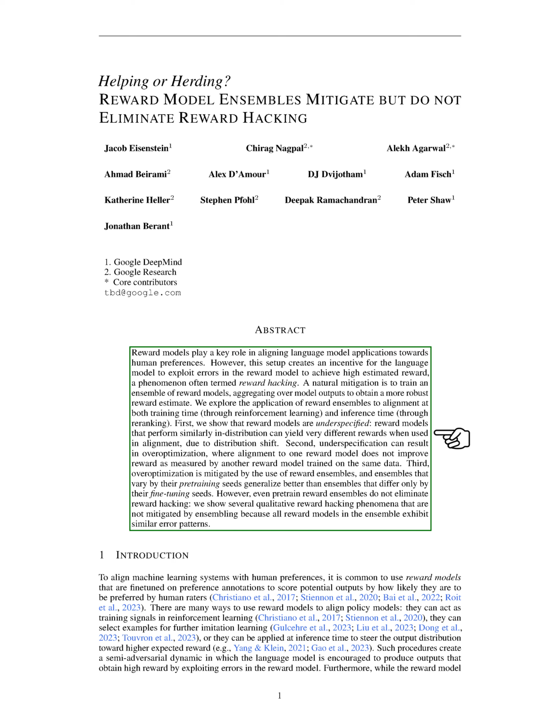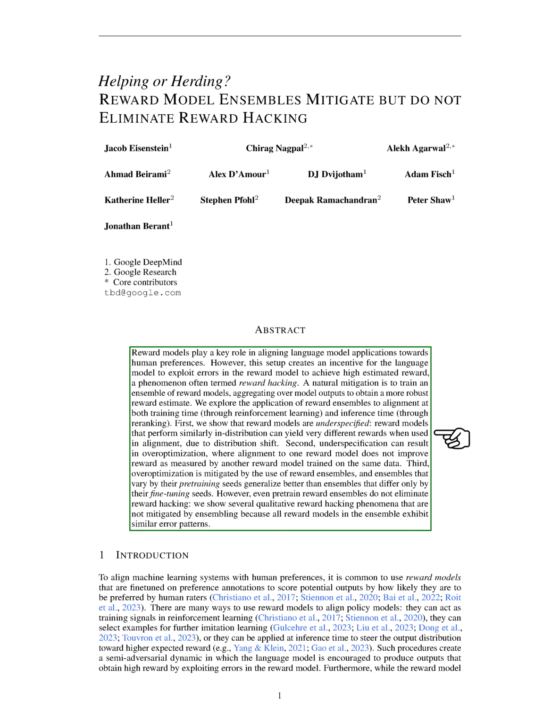Introduction. In our quest to align machine learning systems with human preferences, we often use reward models. These models are fine-tuned based on human preference annotations and are used to score potential outputs based on how likely they are to be favored by human evaluators.